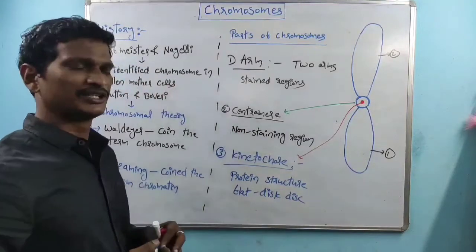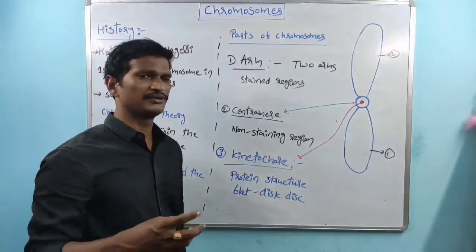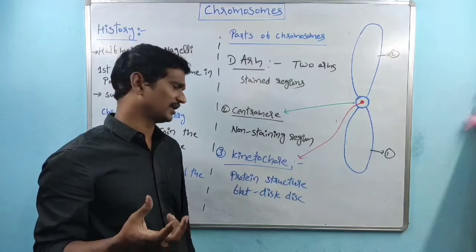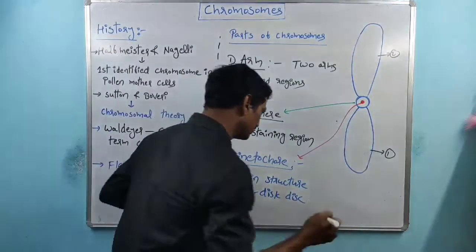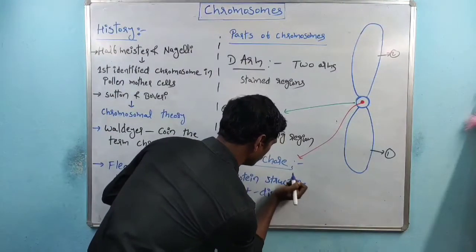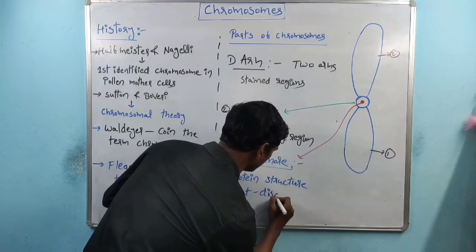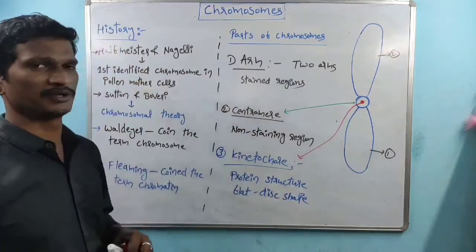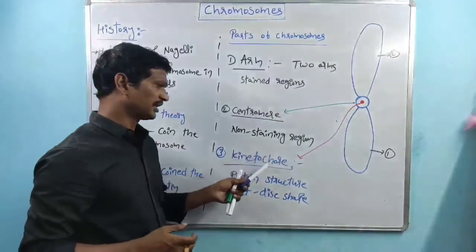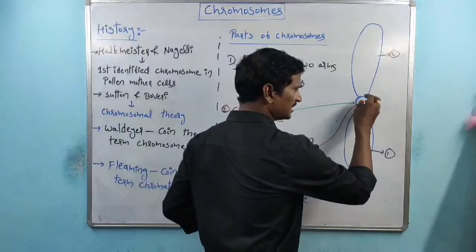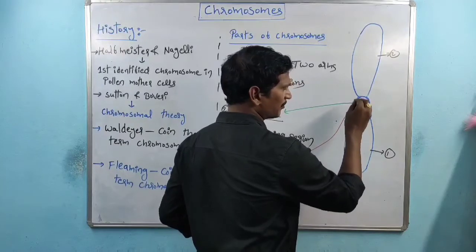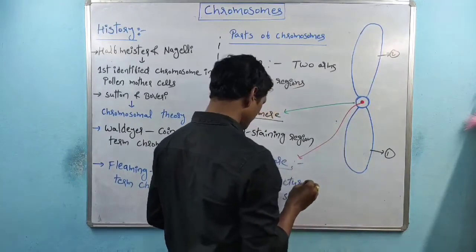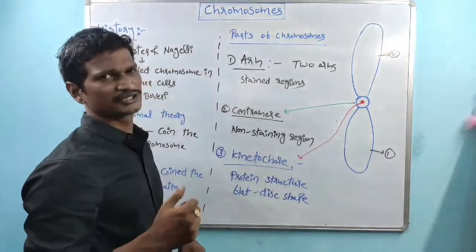It is a proteinaceous structure having a flat and disc shape. So, see, the kinetochore is present at the center of the centromere, made up of proteins, having a flat and disc structure.